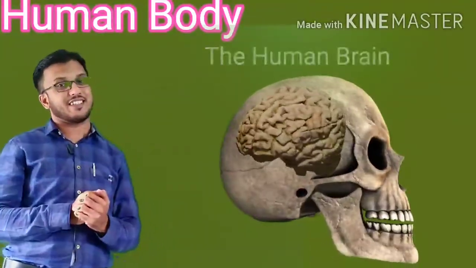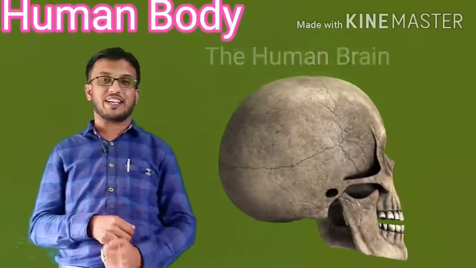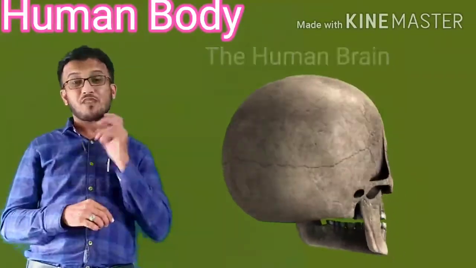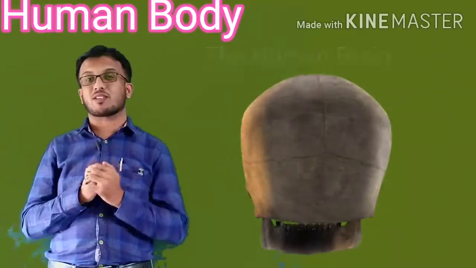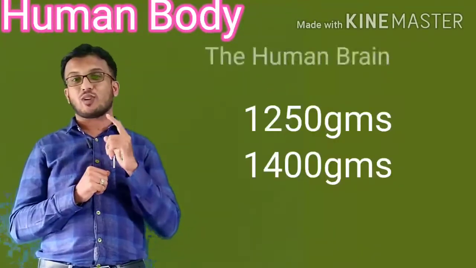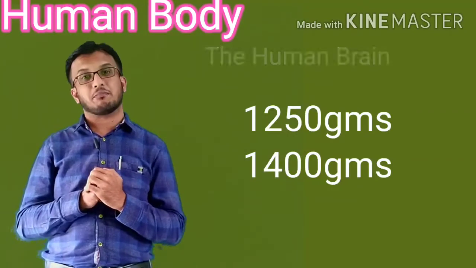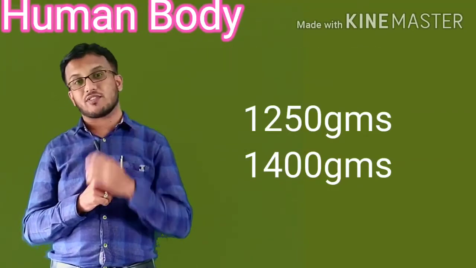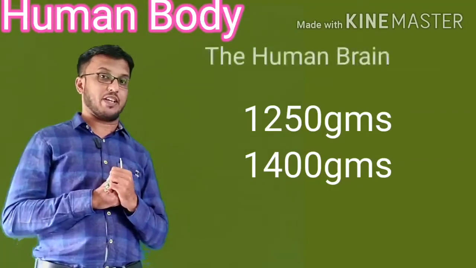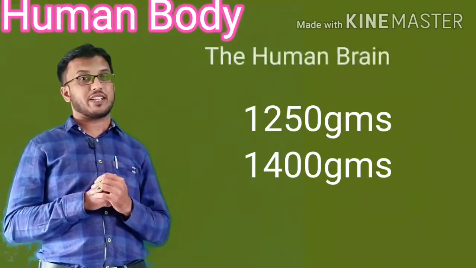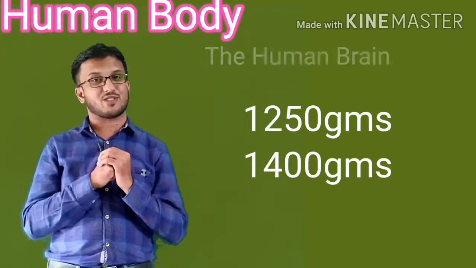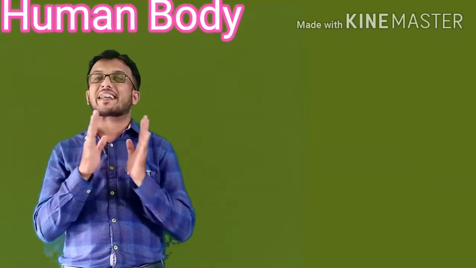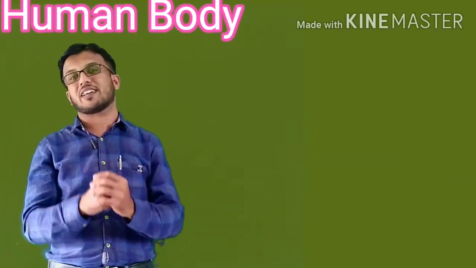The brain of a man and a woman weighs approximately 1250 grams and 1400 grams, which helps to interact with all controlling and activities.